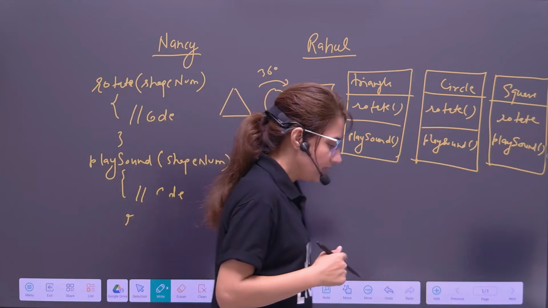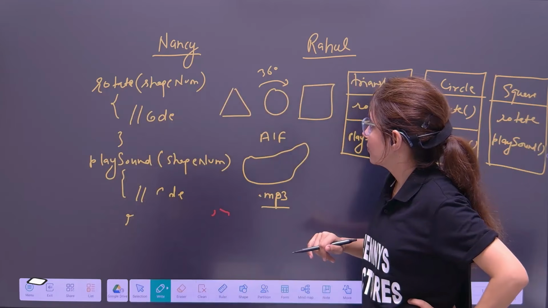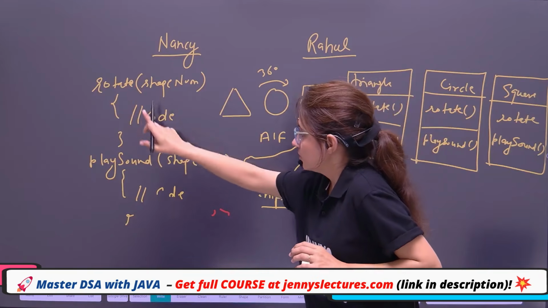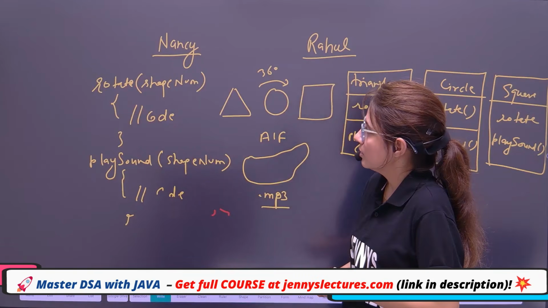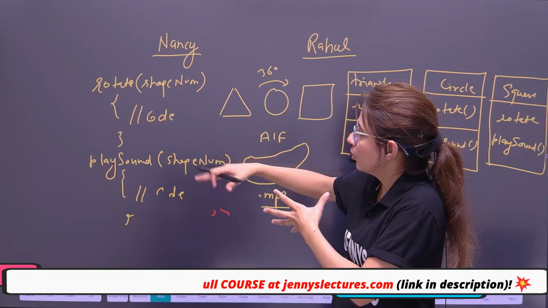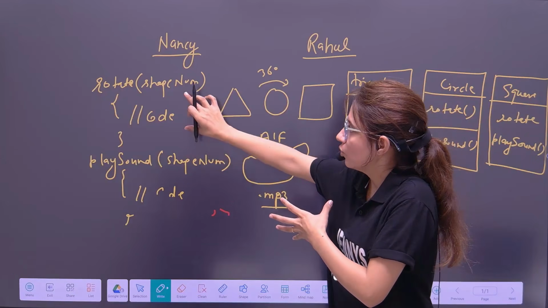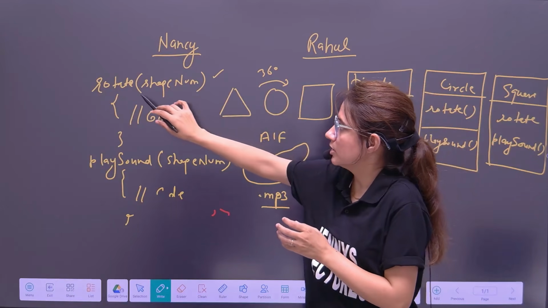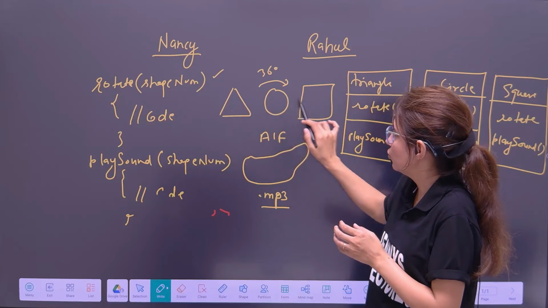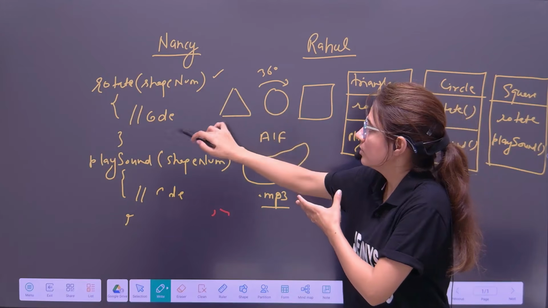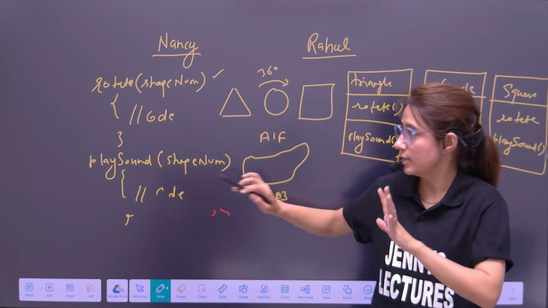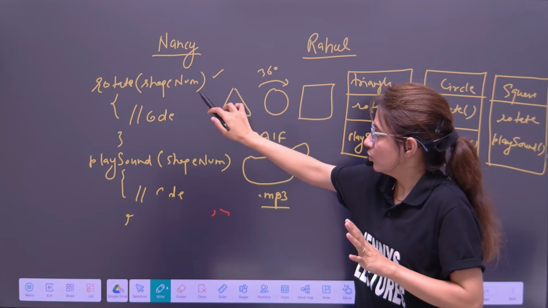Now what will Nancy do? Because she has written rotate and play sound, she will have to modify them. Rotate is the same. She will just pass the number, suppose the number is 1, 2, 3, 4. According to 4, the shape would be rotated. That is fine, there should be no change in rotate.